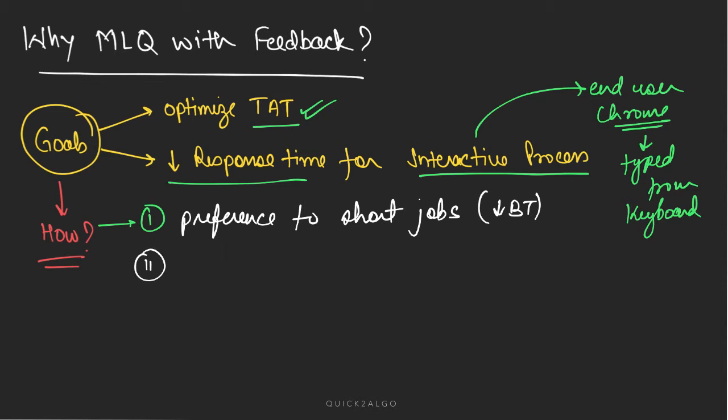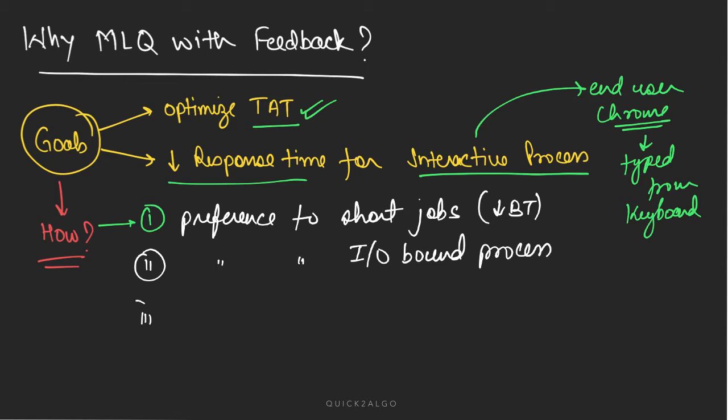Next, they want to give preference to IO bound processes. We just discussed this. If a process wants to interact with the user, if it's waiting for keyboard input or touch screen input, that is also an IO bound process. So we want to increase its interactivity and decrease the response time, so it will give some kind of preference to the IO bound process also.